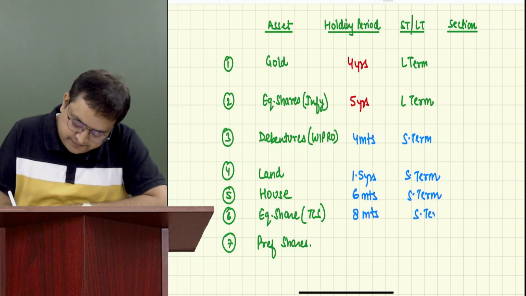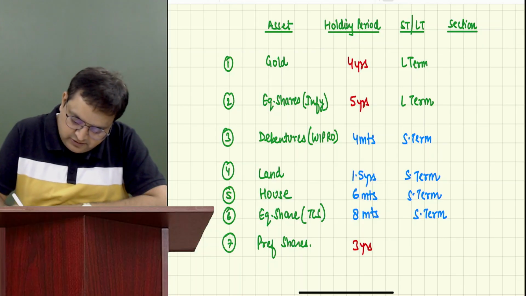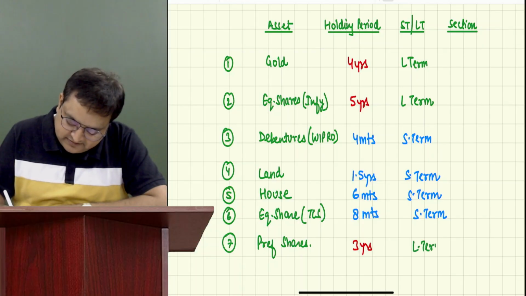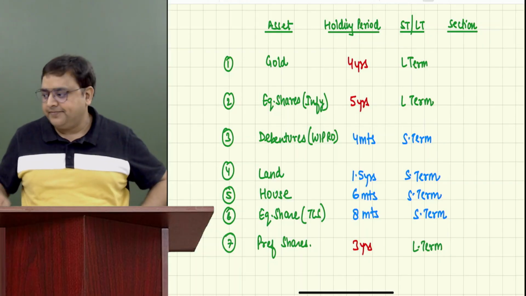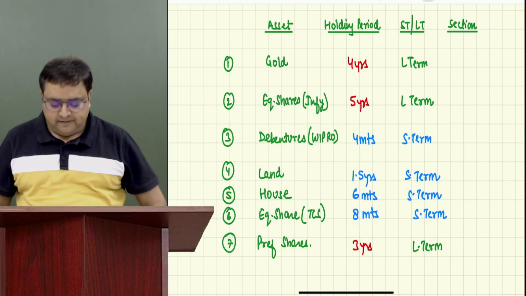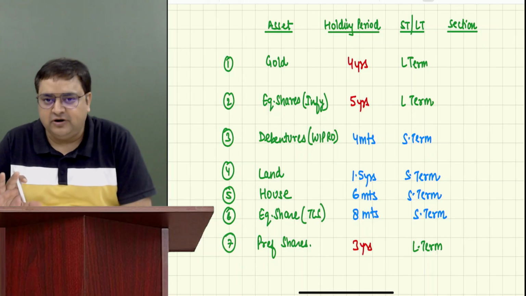Short term. Preference shares he has sold after, let's say, 3 years. Long term. Guys, do you have any confusion in determining long term or short term? No, sir. Good. Now, is everybody okay with this long term, short term?